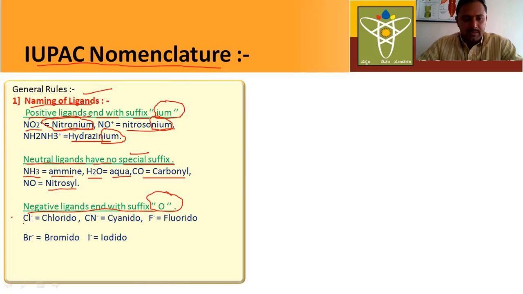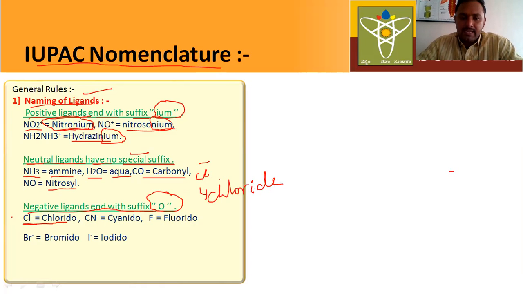See here, for example, this is chloride. Actually, it is chloride, Cl minus. It is the negative ligand.